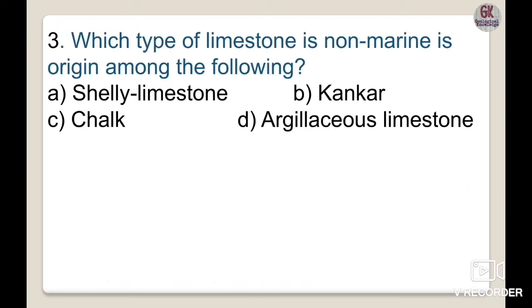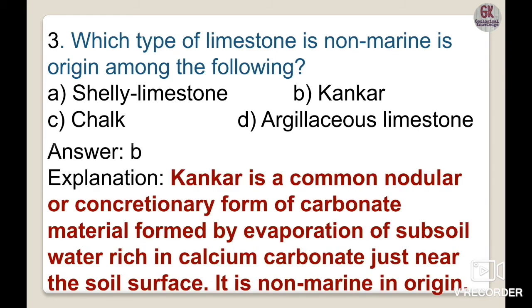Third one: which type of limestone is not marine in origin among the following? Here 4 types of limestone are given, and you have to find which one is non-marine in origin: saline limestone, kankar, chalk or argillaceous limestone.